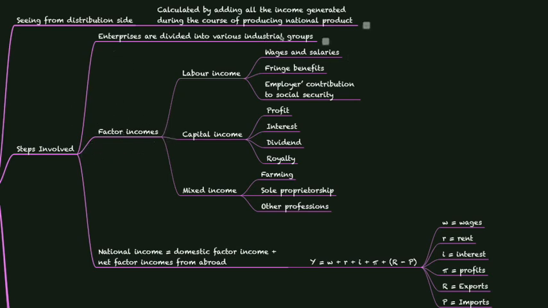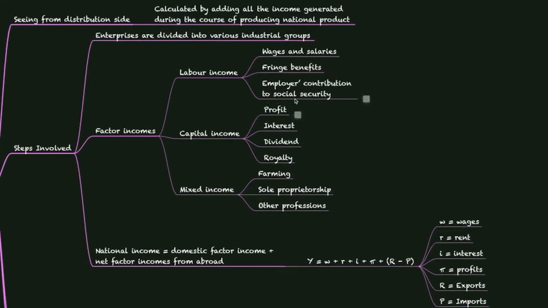The first one is labor income, which can be wages and salaries, fringe benefits provided, and employers' contribution to social security. Wages and salaries is nothing but wages provided for the provision of labor work. Fringe benefits are additional benefits given on top of these wages and salaries, and employer contribution to social security is nothing but ESI and provident fund provisions.